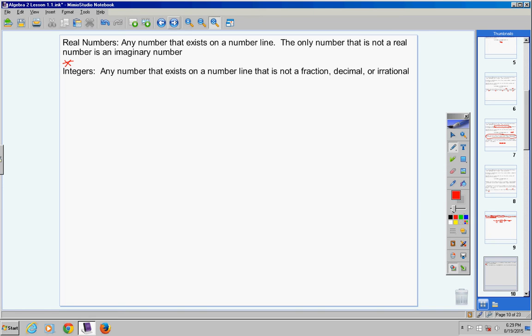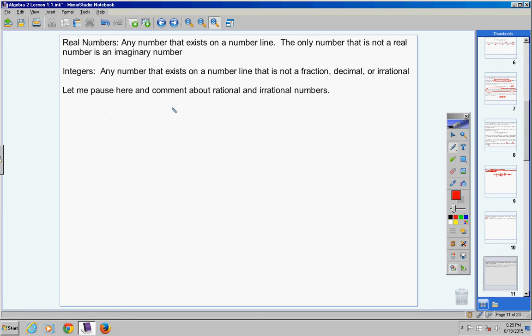So with that in mind, let me pause here and make a comment about rational and irrational numbers. Then I'm going to go back and give you examples of integers, okay? Don't worry about these two words right now. If you've studied rational and irrational numbers in the past, sometimes, depending on how it was taught, it can be pretty confusing. Not always, but sometimes.